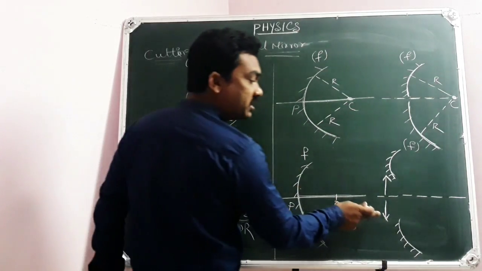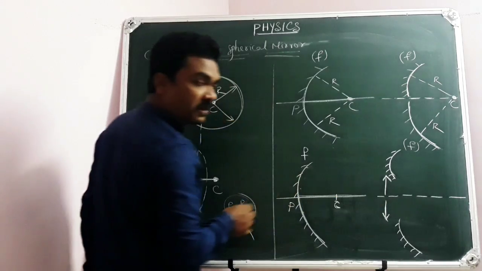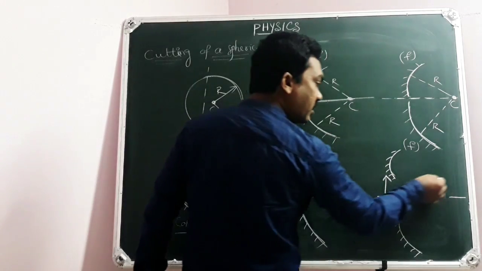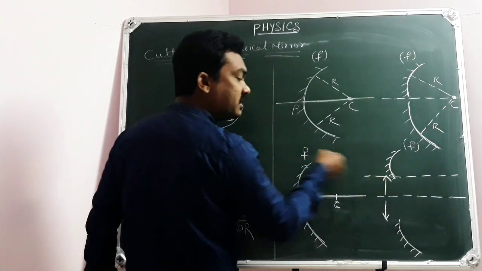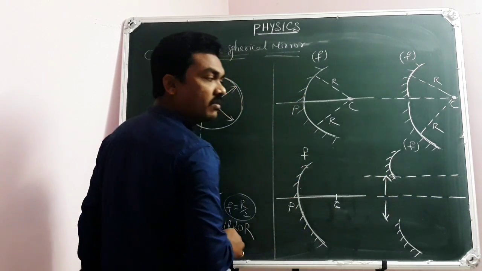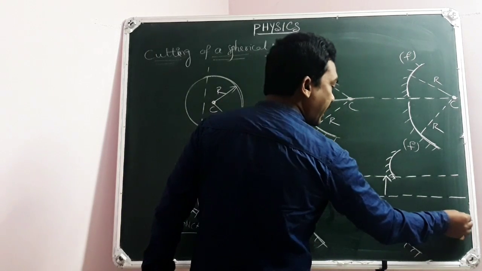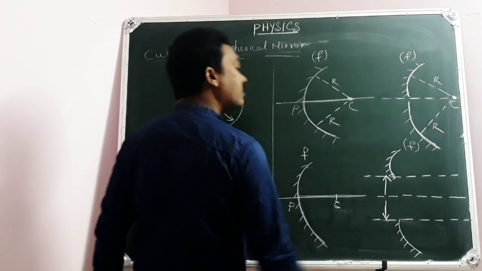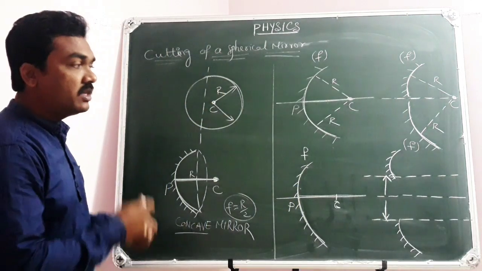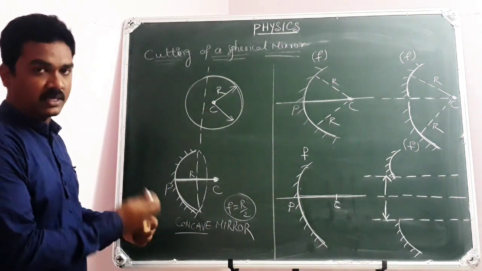But when I take them away perpendicular to the principal axis, then this will act as the principal axis for this piece, and this will act as the principal axis for the other piece. So they will have their own principal axis.